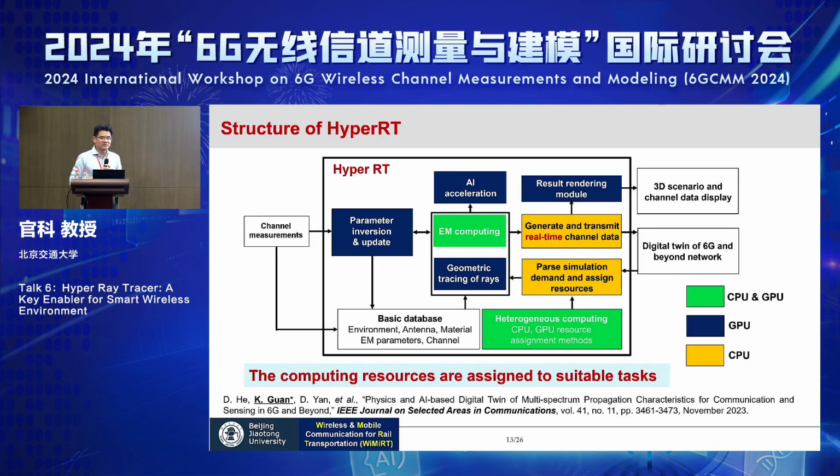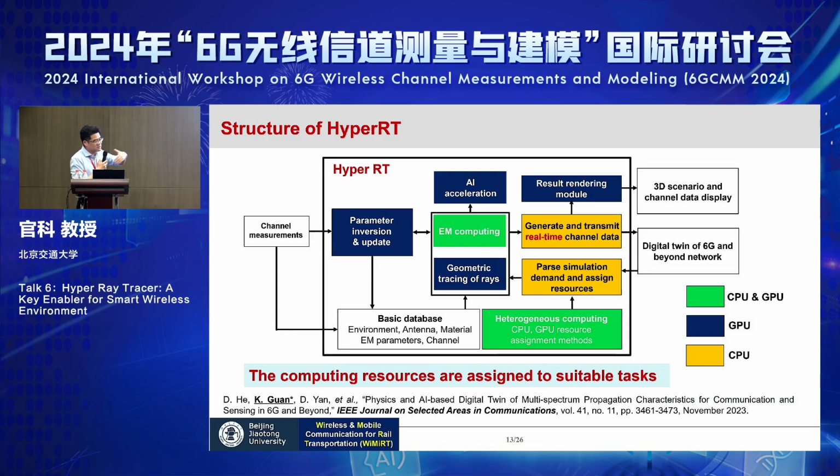In order to break through these bottlenecks of the current system, we developed a new system named hyper ray tracing. Mainly, we understand that the different tasks within the ray tracing core are not supposed to be executed only by CPU or GPU. They should be assigned to different computing nodes. For instance, EM computing is very complex, so this work should be finished by CPU.